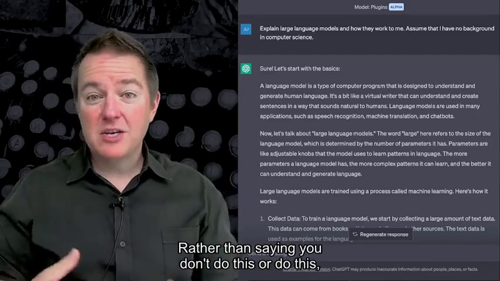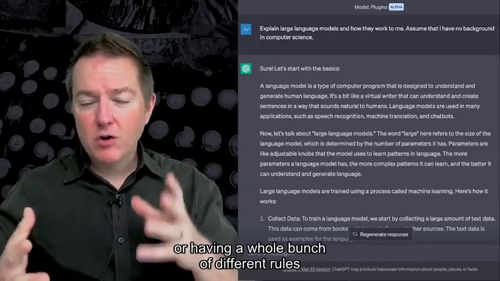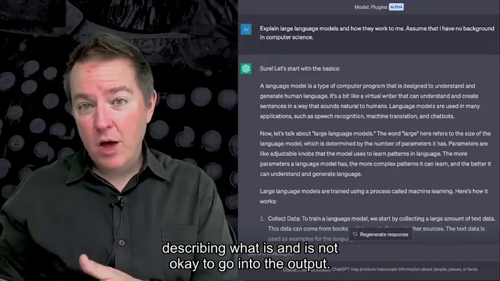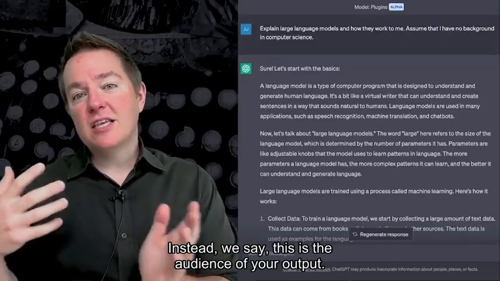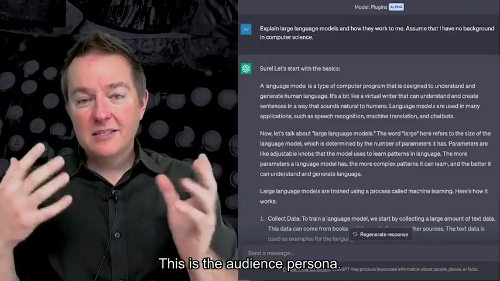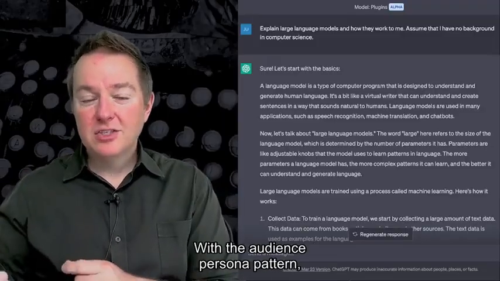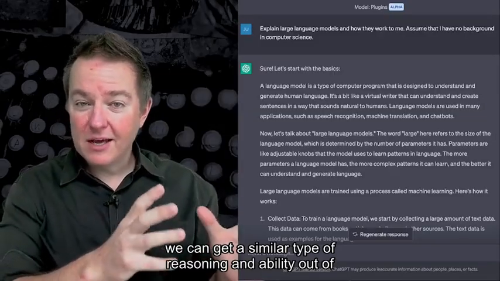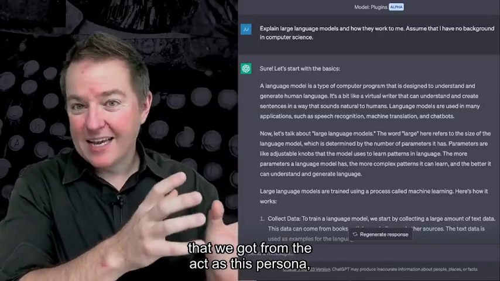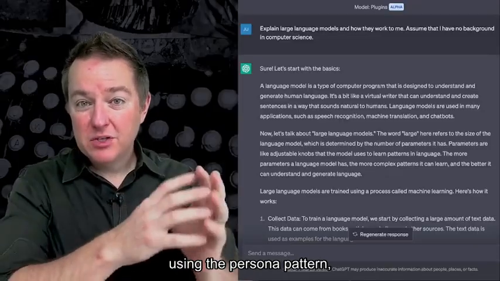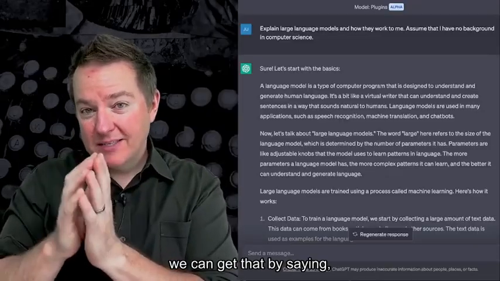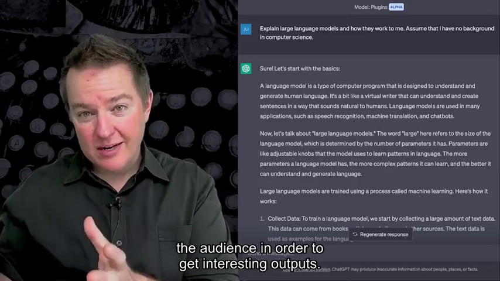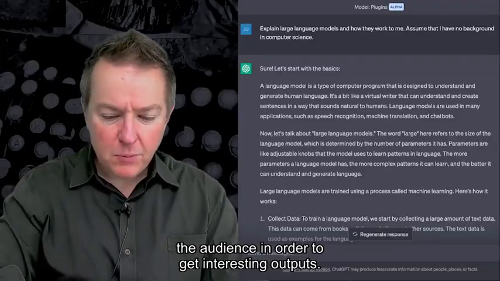Rather than saying don't do this, or having a whole bunch of different rules describing what is and is not okay to go into the output, instead we say this is the audience of your output. This is the audience persona. With the audience persona pattern, we can get a similar type of reasoning and ability to what we got from the act-as persona pattern, by saying here's who you're providing the output to. This is the persona of the audience, in order to get interesting outputs.